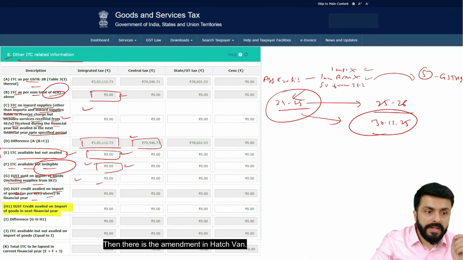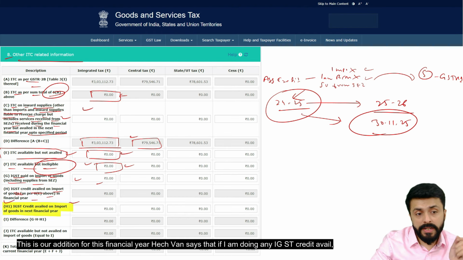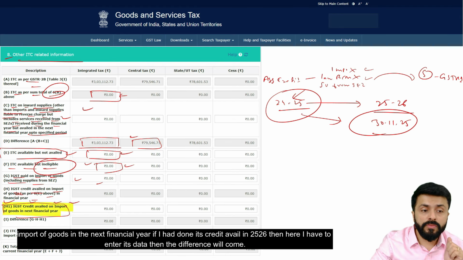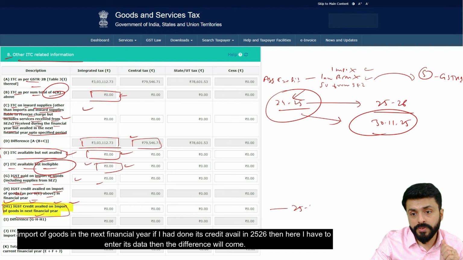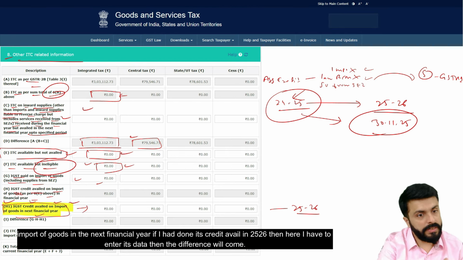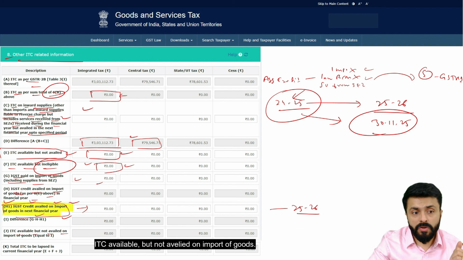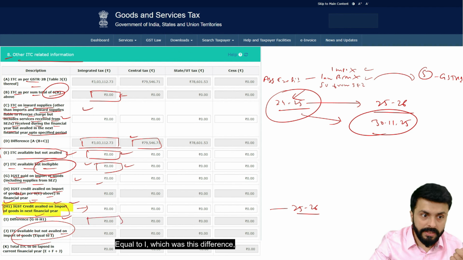Then there is the amendment in HSN. This is our addition for this financial year. It says that if I am availing any IGST credit on import of goods in the next financial year, and I had availed its credit in 25-26, then here I have to enter its data, and the difference will come. ITC available but not availed on import of goods equals I, which was this difference.